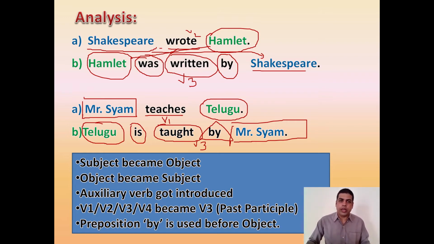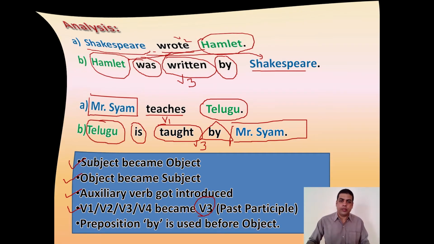Now what we say here is, if one sentence is transformed into another sentence with these following changes, where subject becomes the object, object becomes the subject, an auxiliary verb gets introduced, it may be be form, have form, do form, or modal auxiliary, and whatever the verb V1, V2, V3 or V4, that gets converted into V3, and an additional preposition by is added, then we say that sentence got converted into passive.